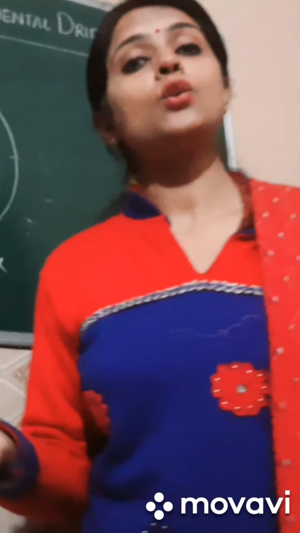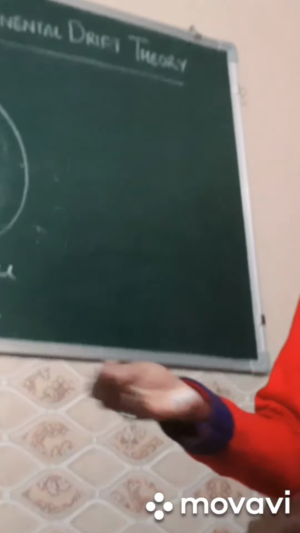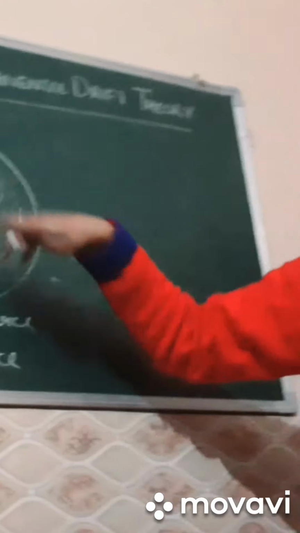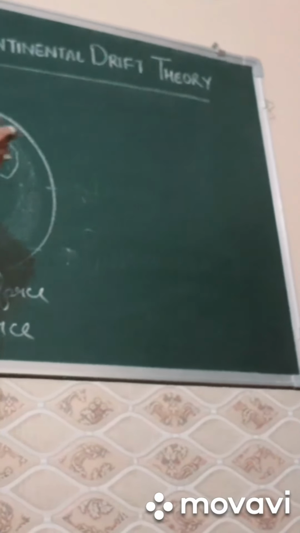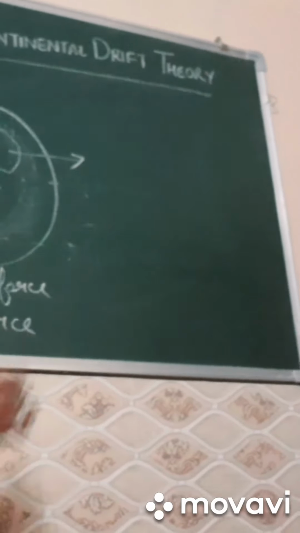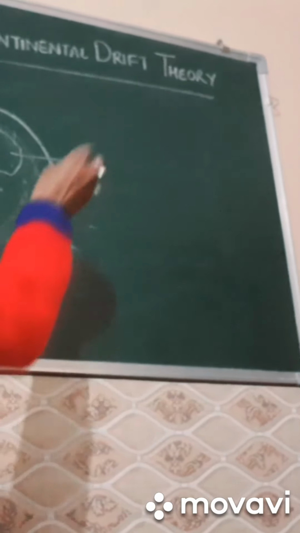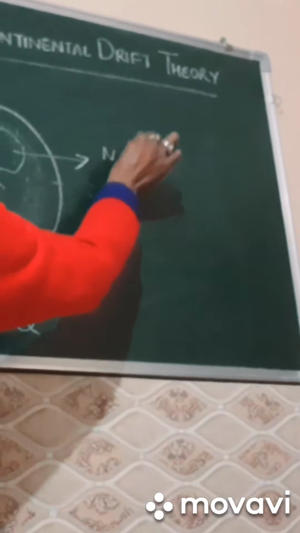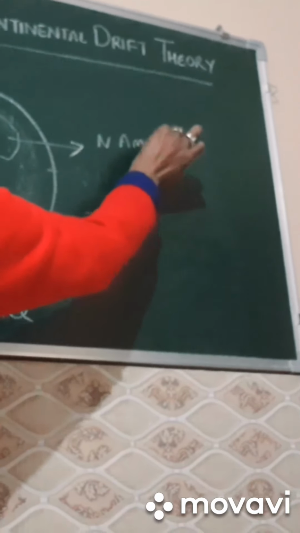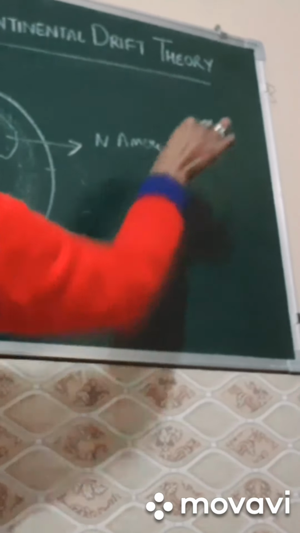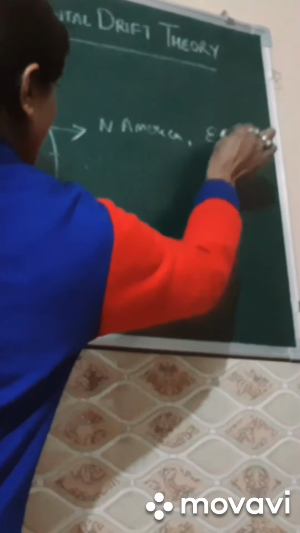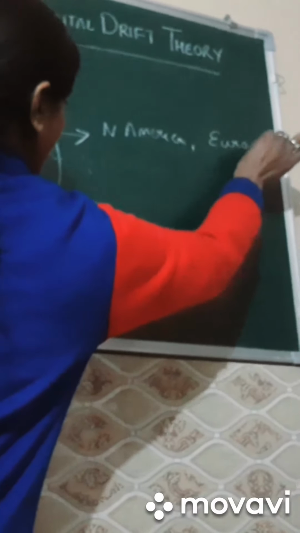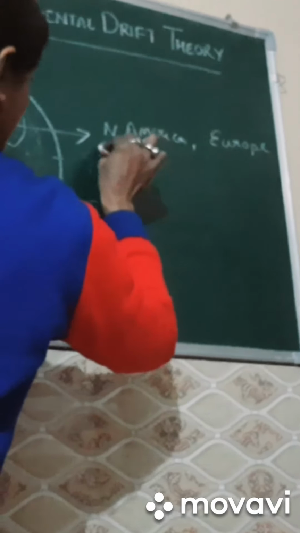So as we know, which continents were formed by Angara land and which continents were formed by Gondwana land? Let's write the names of the continents in front of these lands. The continents formed by Angara land are North America, Europe, Asia.